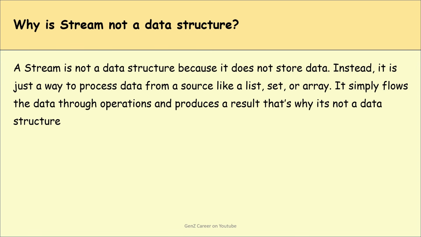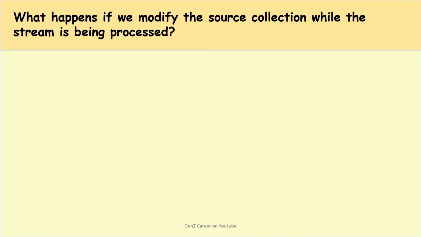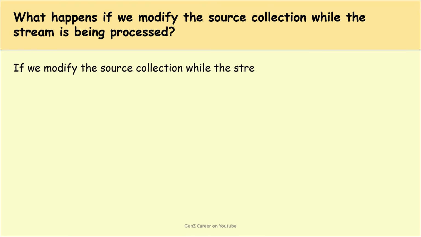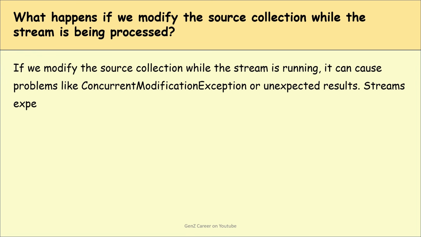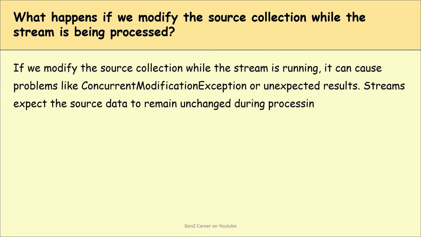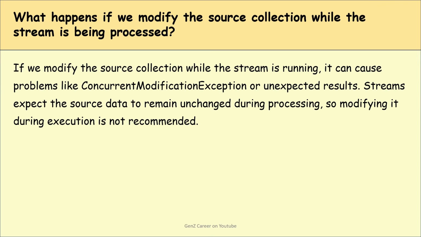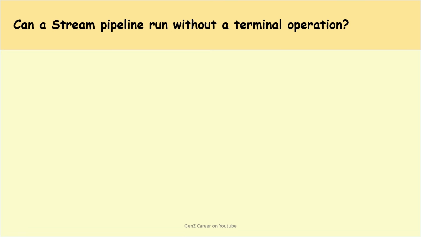So guys, moving to the next question, what happens if we modify the source collection while the stream is being processed? So guys, if we modify the source collection while the stream is running, it can cause problems like concurrent modification exceptions or some unexpected results. Okay. So basically a stream expects the source data to remain unchanged during processing, so modifying it during execution is not recommended.